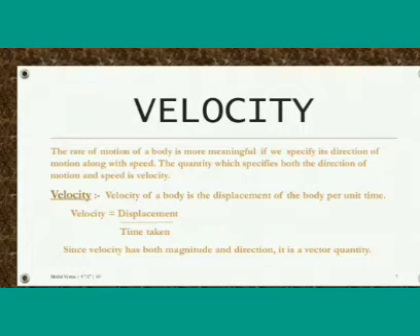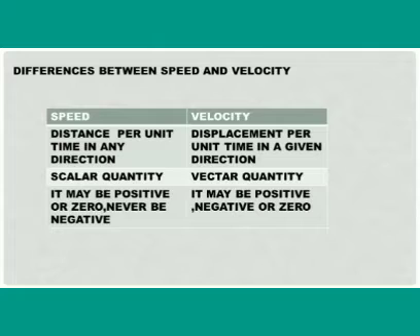Then the differences between speed and velocity. Distance per unit time in any direction is called speed, and speed is a scalar quantity. Speed may be positive or 0, never negative. Velocity is displacement per unit time in a given direction. It is a vector quantity. It may be positive, negative or 0.